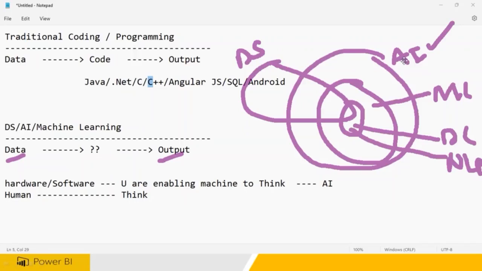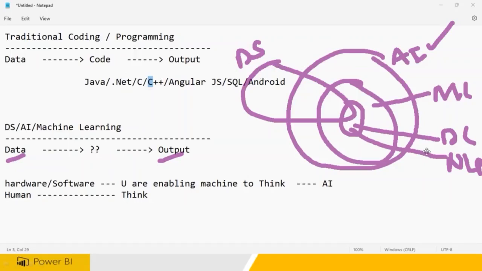Clear? In the Robot movie, you see the machine gets a lot of emotions, and it starts loving Aishwarya Rai in that movie, right? That is what is called, it started thinking. That is because of artificial intelligence. So a lot of things are going to change because of artificial intelligence and machine learning. And this can happen with the help of data science.